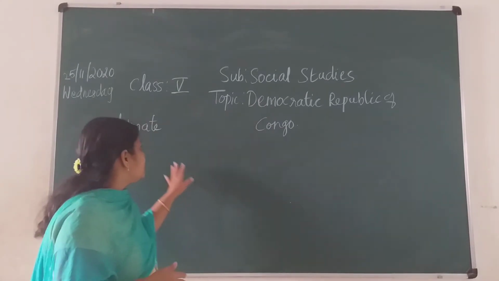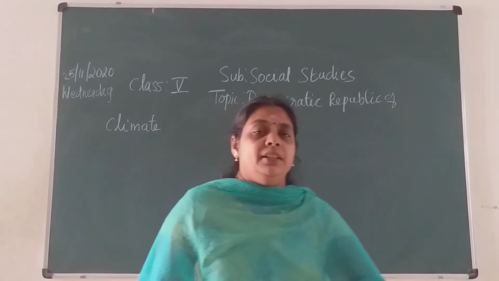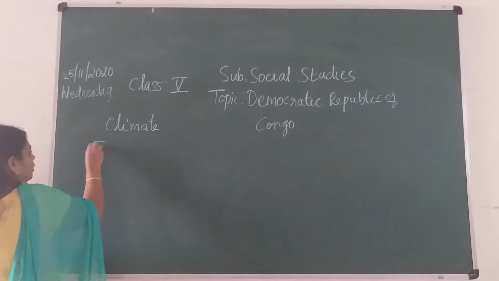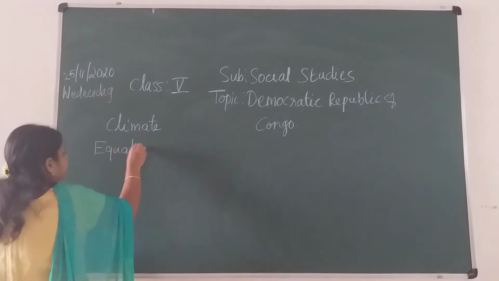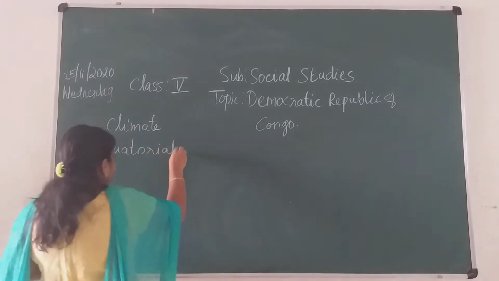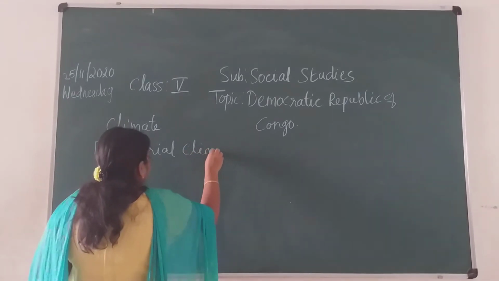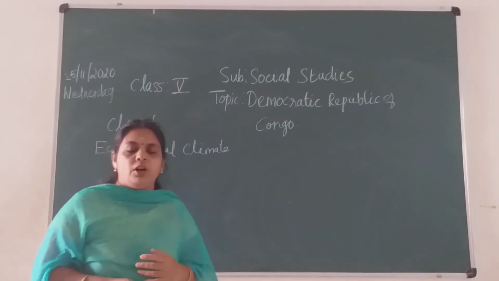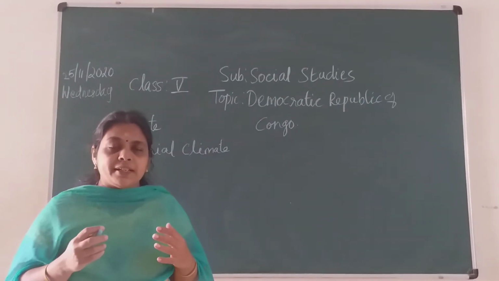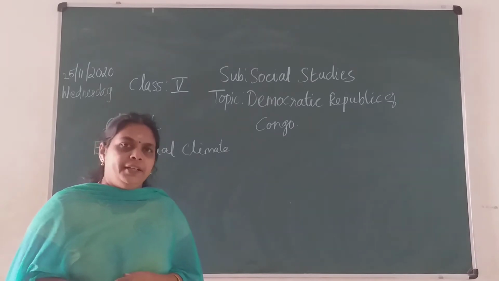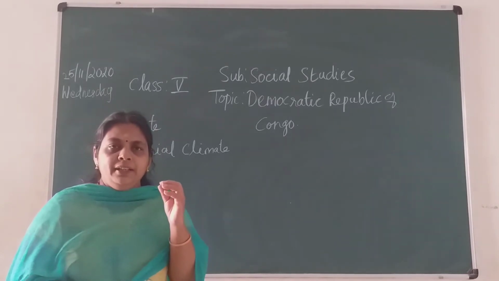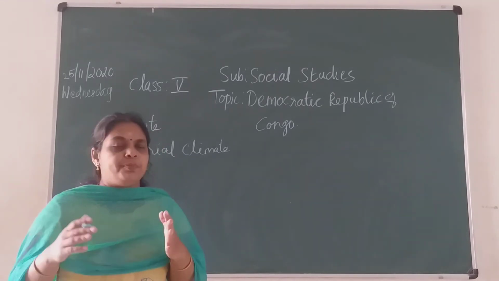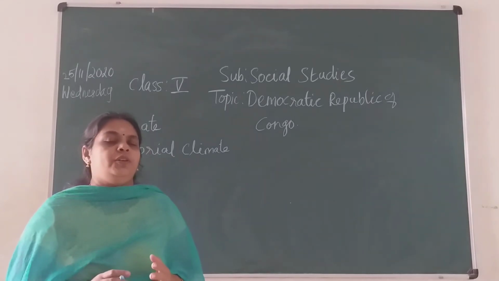Children, first starting with the climate, the Congo has an equatorial climate. Why, what is the reason? We are going to see now. What happens in that area of Congo? The sun's rays directly fall on the equator. Then from the daytime till afternoon it is being heated up, so it will be so hot over there.